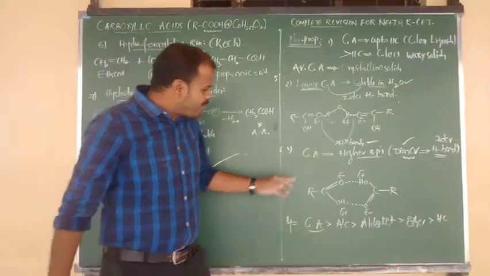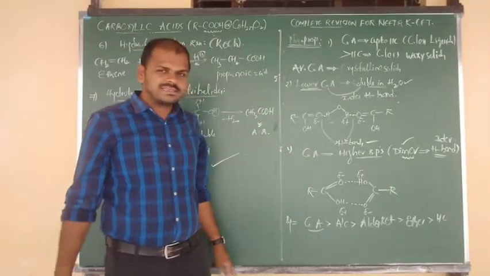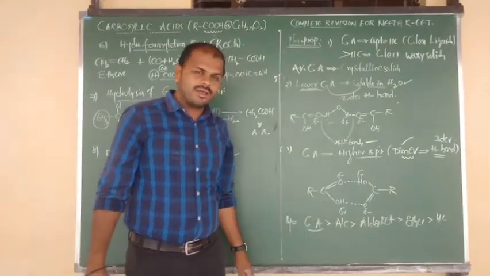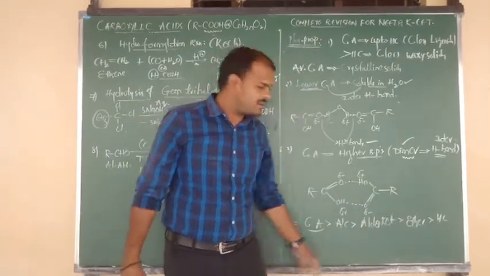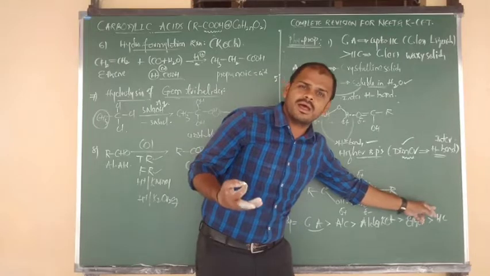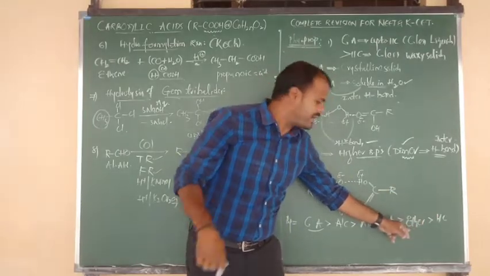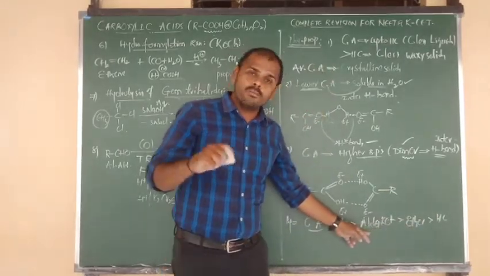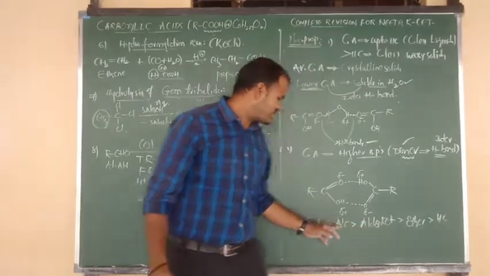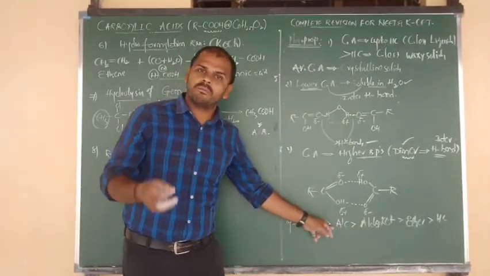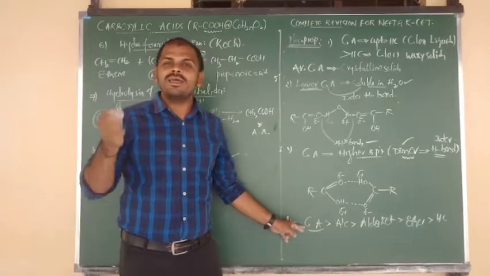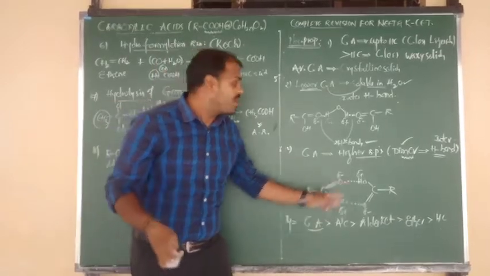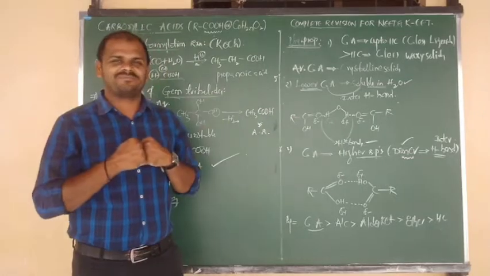Carboxylic acids have the highest boiling points, then alcohol, then aldehydes and ketones, then ether, then hydrocarbon. Hydrocarbons are non-polar. Ether has a little polar nature. Aldehyde and ketone are polar, with dipole-dipole interaction. Alcohol is polar, with dipole-dipole interaction and hydrogen bonding. And carboxylic acid has polarity, dipole moment, hydrogen bonding, and also the powerful dimer nature.